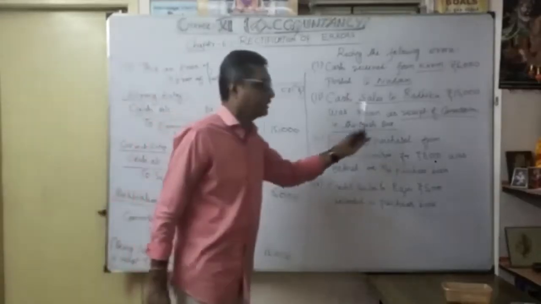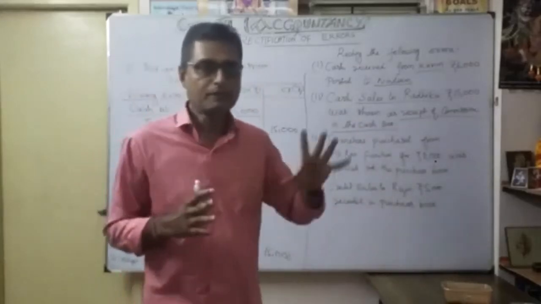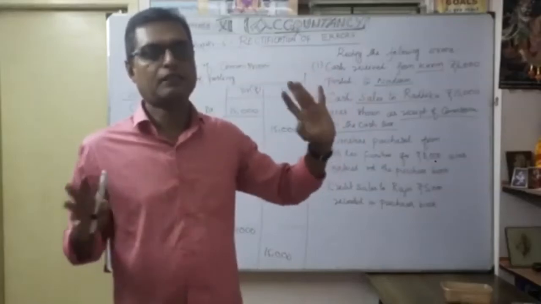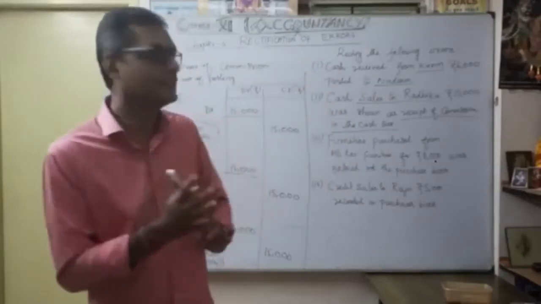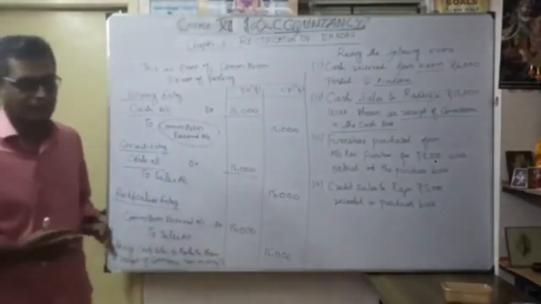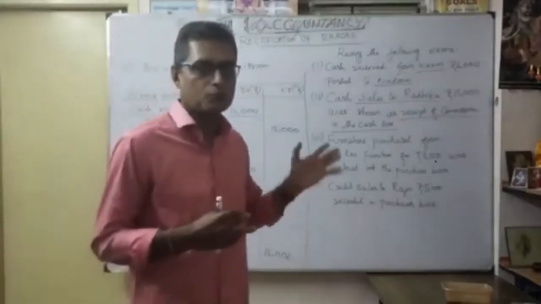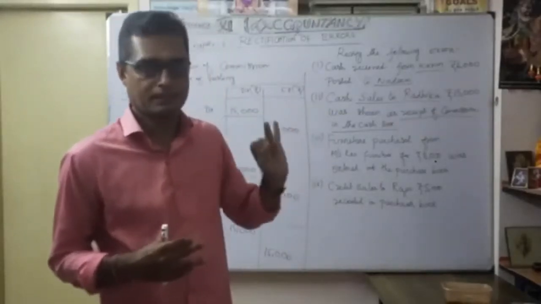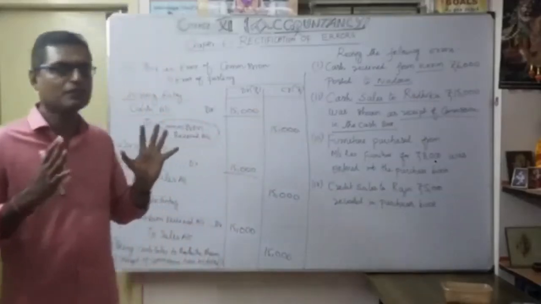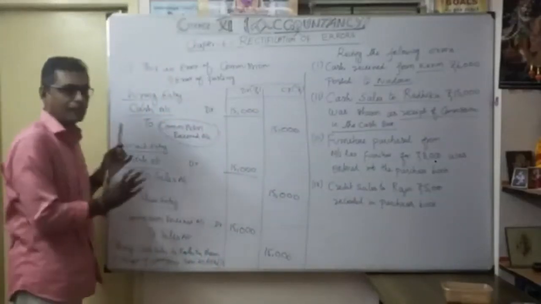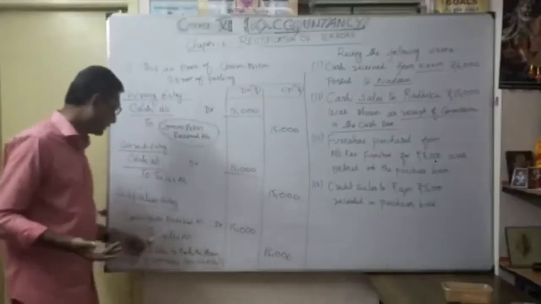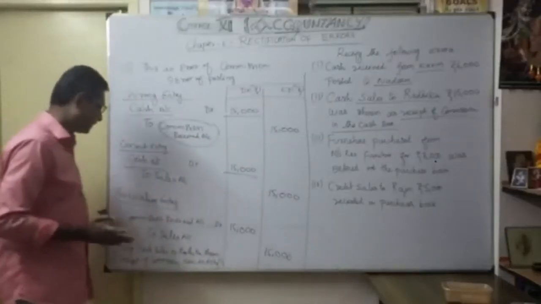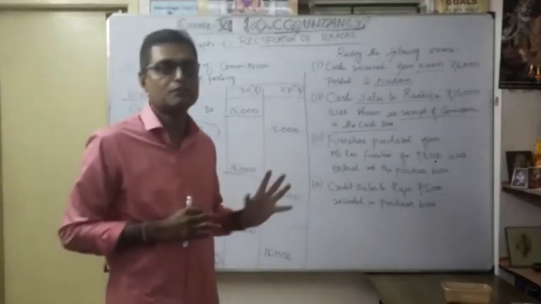Have you understood? Second error. How to make it? Again: wrong entry, correct entry, rectification entry. That is the correct way of procedure. Then only you will get the rectification entry very easily. As you are learning just now, you have to do all three procedures: wrong entry, correct entry, then rectification entry. Then only can you write the rectification entry properly. Otherwise you become confused going directly to the rectification entry. That's what you should follow: first step, second step, third step. Understood? That's the procedure to rectify.